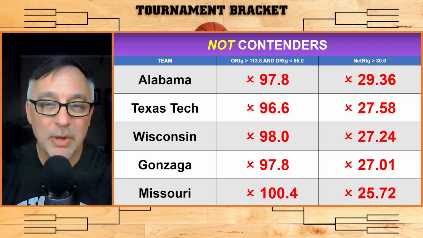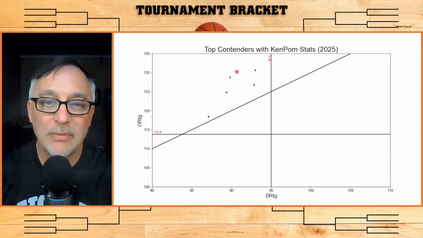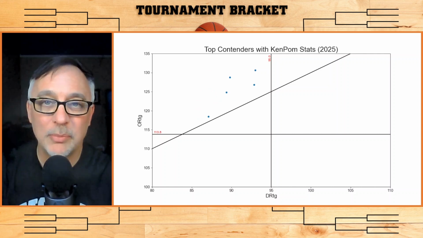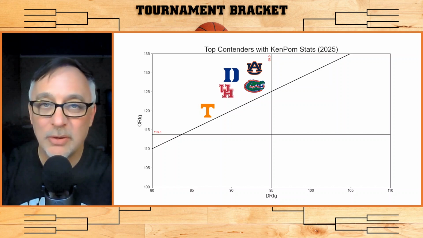Let's take a look at that scatter plot one more time with just the teams from 2025. Again, these are the top contenders, the top 5 here. These are definitely going to be the teams that I pick for my overall champion. If you want to put a name to the dots here, I could put the logos in. My chart would get pretty crowded if I put all the logos in there.